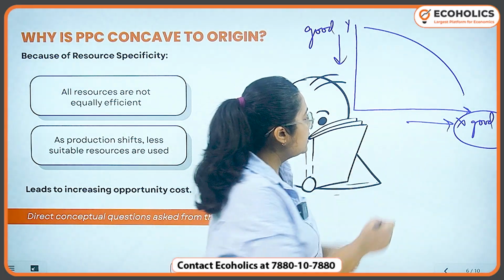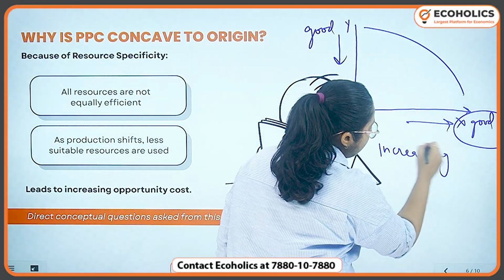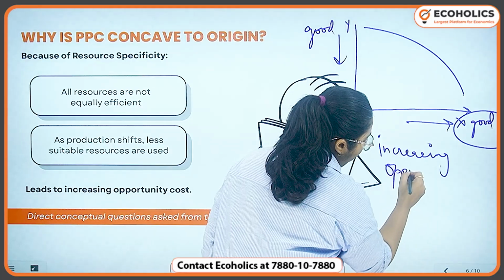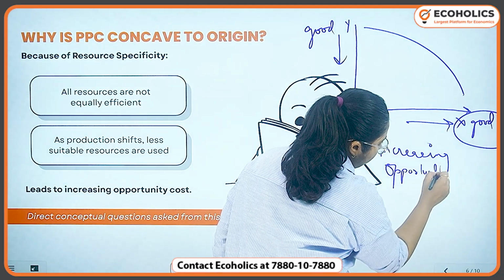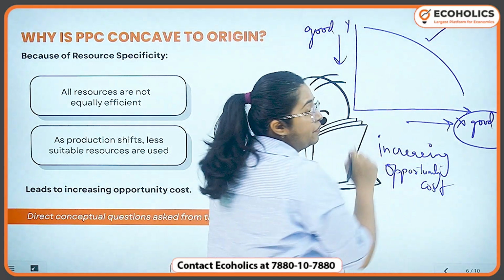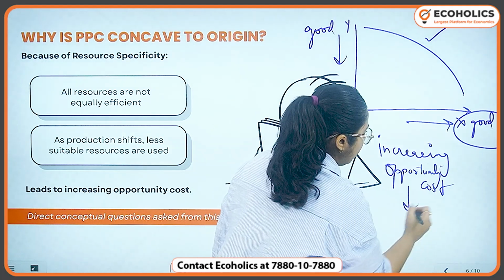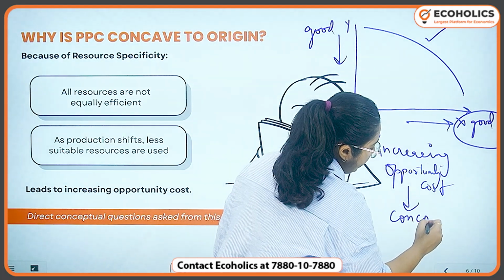And because of this increasing opportunity cost, the curve of PPC is concave to the origin. That's the reason number one why it is concave to the origin.